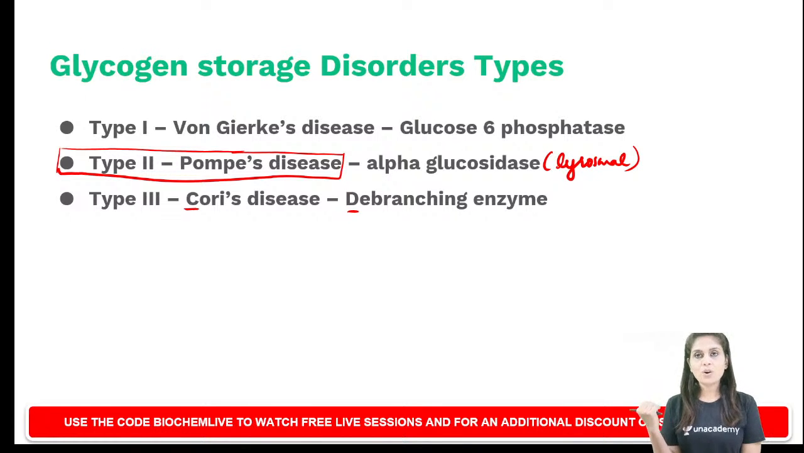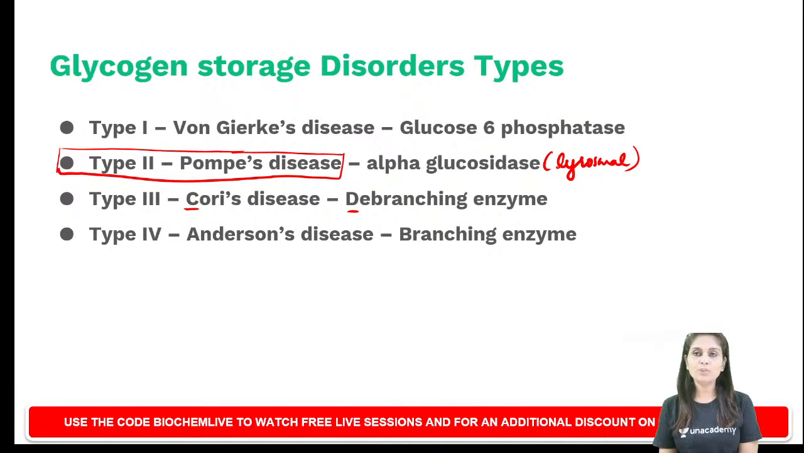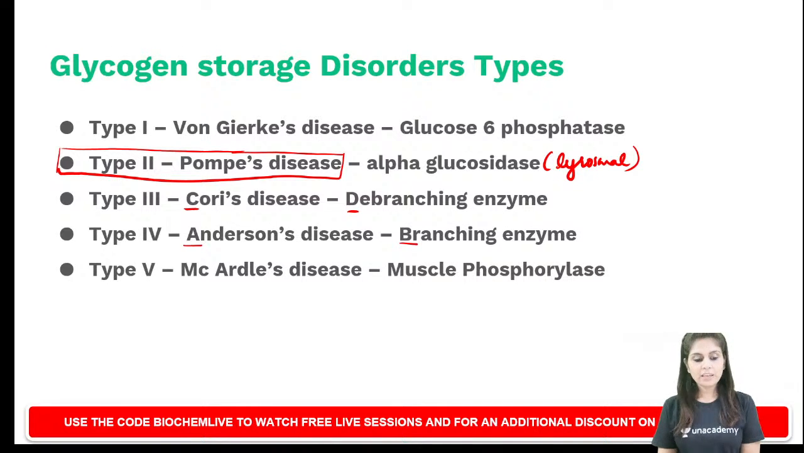Type 4 is called Andersen's disease. AB. Andersen's disease is caused by a defect of branching enzyme. Type 4 is Andersen's disease, A followed by B. It is caused by a defect of branching enzyme. Type 5 is McArdle's, M for M. It is caused by a defect of muscle phosphorylase.